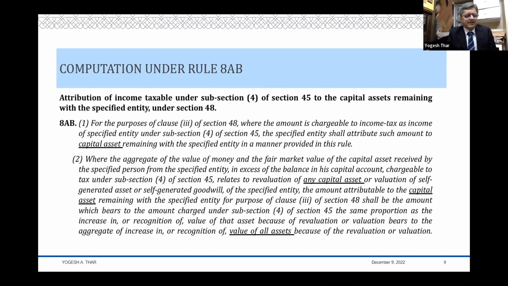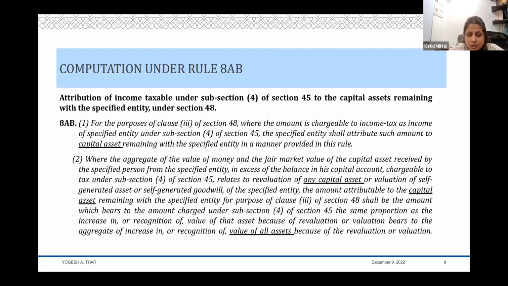And therefore, to that extent, you create a DTA today, because that is the benefit which the firm is going to get tomorrow. So you might have to create a DTA for that. Correct.